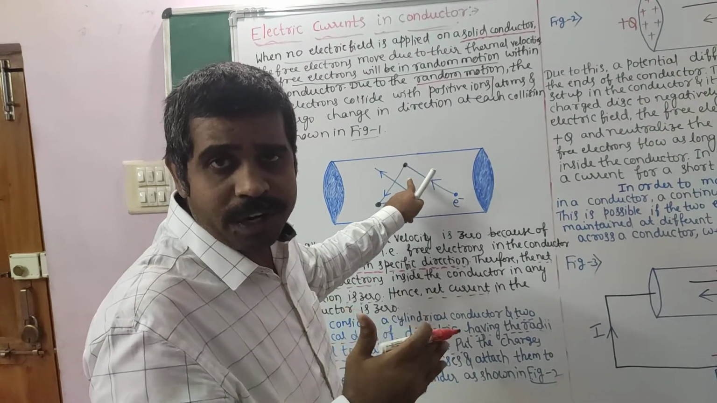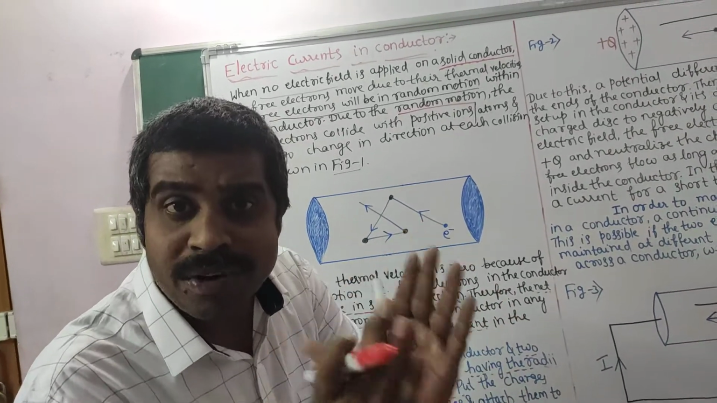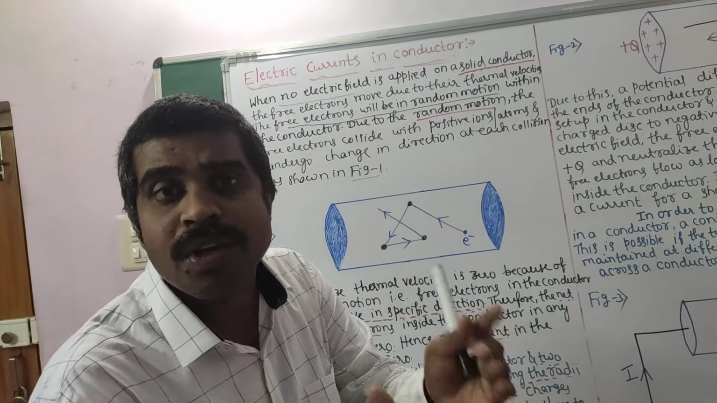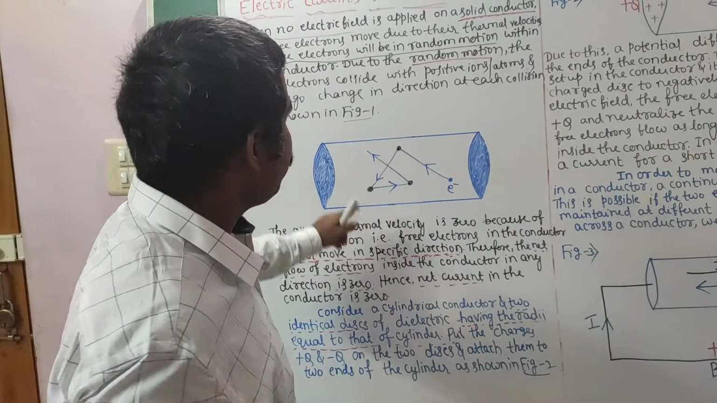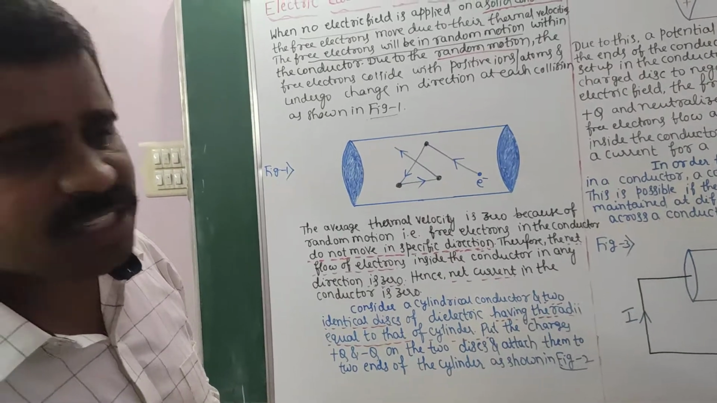You are not observing a particular path, a specific path, or a preferential direction. You are observing a zigzag path, a random path. Now the average thermal velocity is 0. Why is the average thermal velocity 0?